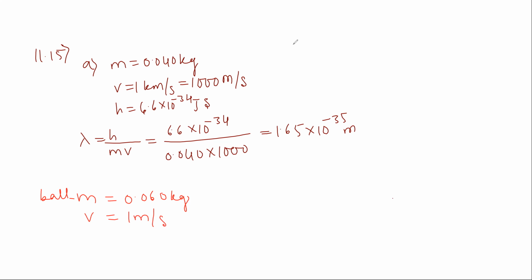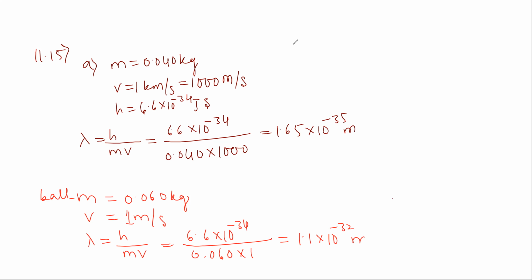According to de Broglie wavelength, lambda is equal to h divided by m into v. Planck's constant 6.6 into 10 to the power of minus 34 divided by m value 0.060 into v value 1. Simplifying, we get 1.1 into 10 to the power of minus 32 meter.